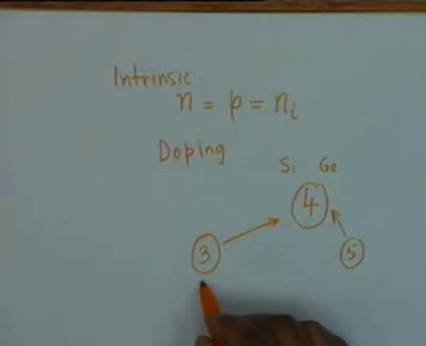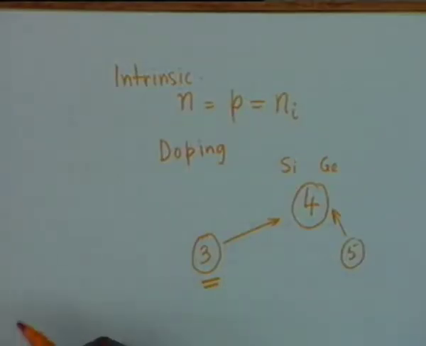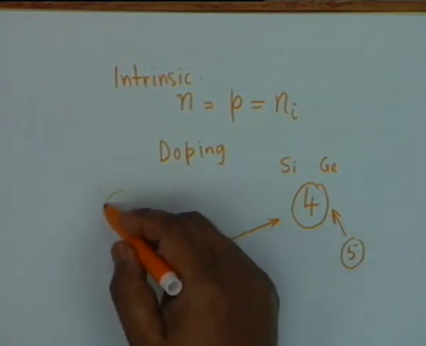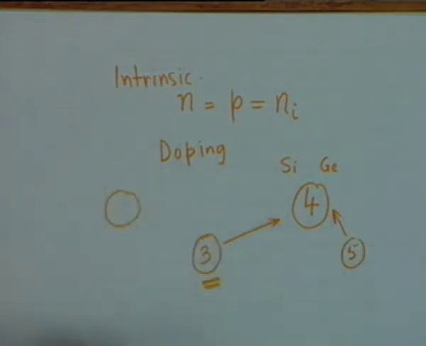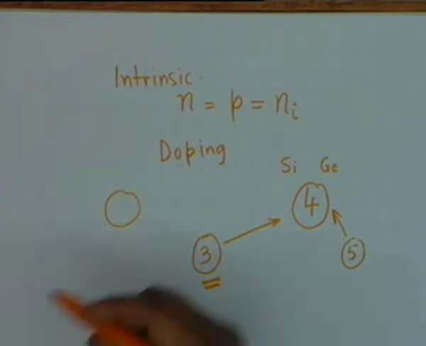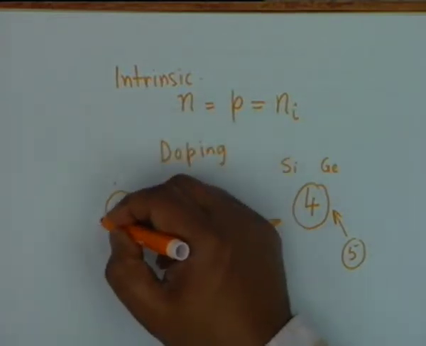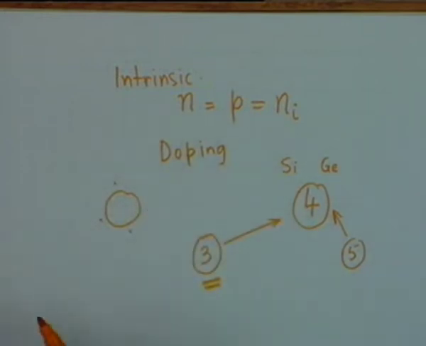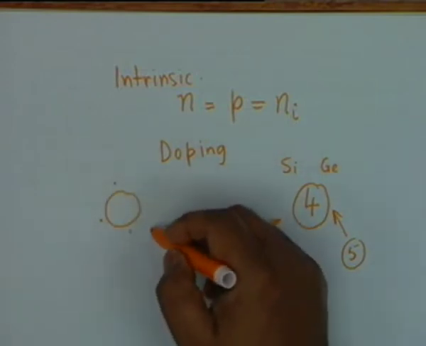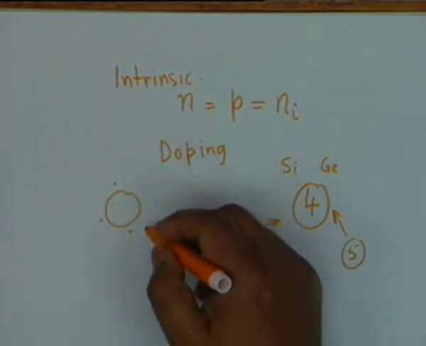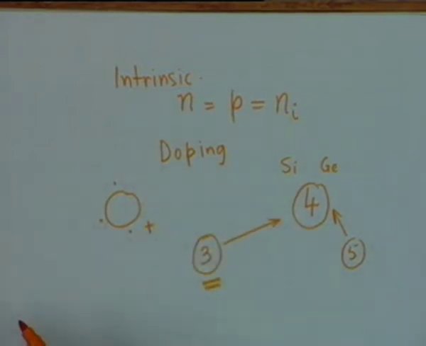Depending on what type of element you introduce as impurity, the semiconductor becomes one of the two types. For example, if it is a boron or a trivalent impurity, then a trivalent impurity atom occupies the position of a silicon atom and can satisfy only 3 of its bonds. The fourth bond remains unsatisfied, and a hole is created there.